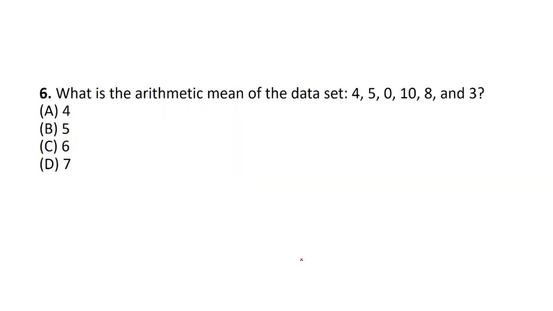Next question, what is the arithmetic mean of the data 4, 5, 0, 10, 8 and 3? Arithmetic mean is a very simple one, we just have to find the average. So here there are how many numbers? 1, 2, 3, 4, 5 and 6 numbers are there. So we need to divide the sum by 6. So arithmetic mean is equal to, we have to do the sum.